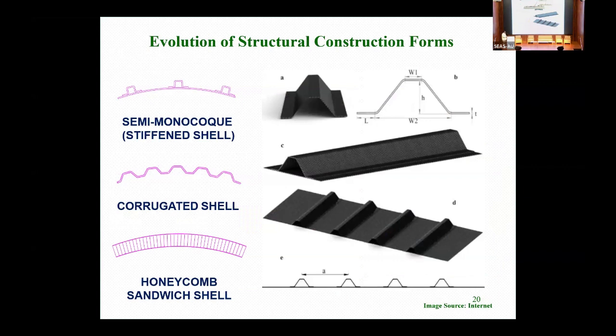Okay, how the structures have evolved for space purposes: we have monocoque structures, semi-stiffened structures, corrugated structures, and honeycomb sandwich cells. So these are the classifications, and for the various purposes we choose based on the requirement.